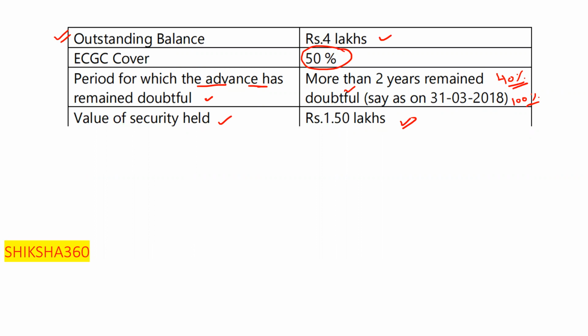So we have to calculate the provisioning.